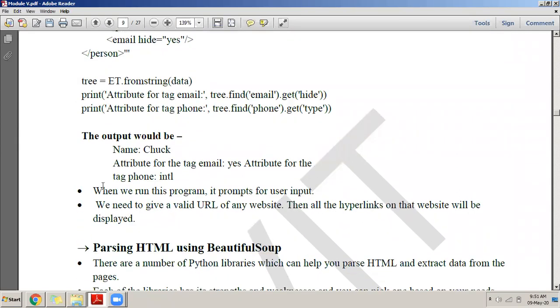Now you define an object of XML. Tree is the name of the object that you have given. It can be anything, but you have given it as tree is equal to et dot fromstring data. This fromstring is a built-in function of the library. So you write et dot fromstring, and in brackets, data.